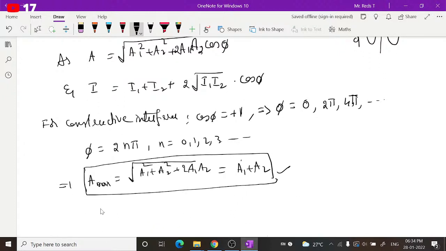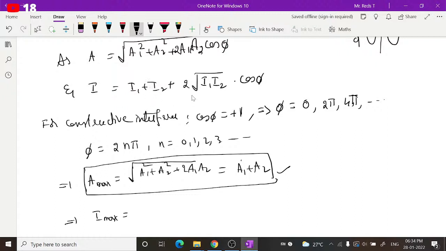Similarly, when cos phi is maximum, we get maximum intensity. So what will be the corresponding maximum intensity? You can say I maximum is equal to, when cos phi is 1, I1 plus I2 plus 2 into root I1 into root I2. So you can express this in the form of root I1 square plus root I2 square plus 2 into root I1 into root I2.